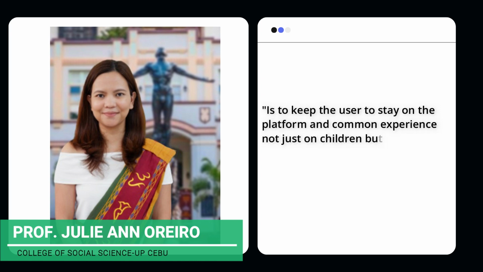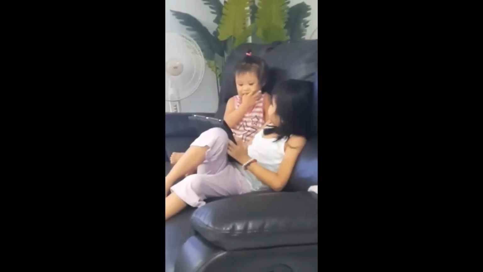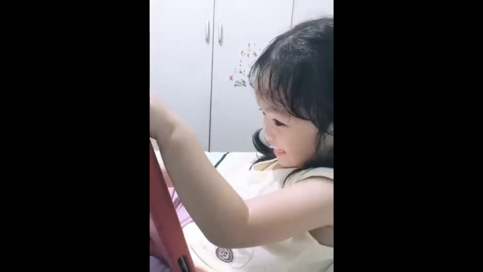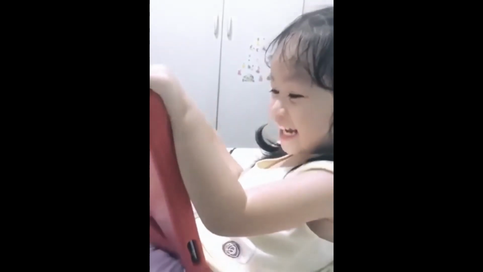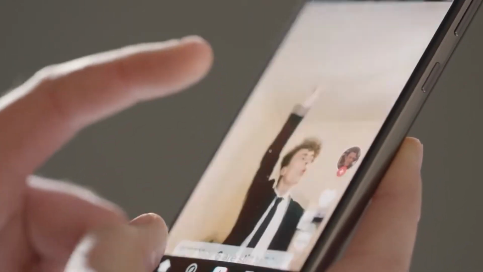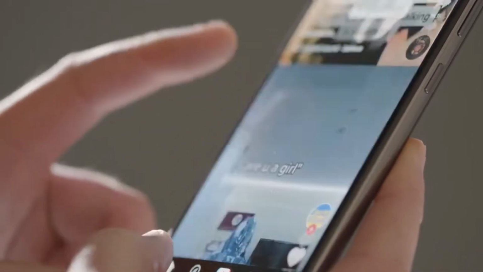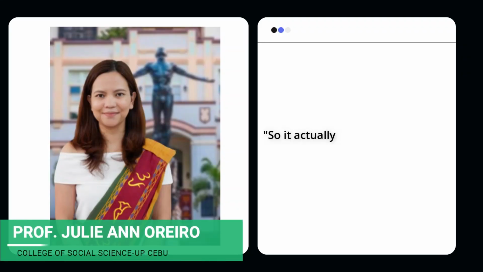And common experience, not just of children, is that you stay on the platform for a very long time, not noticing the time has passed already. So from a child's perspective, we know that children are driven more towards immediate gratification, right? Immediate gratification. And this algorithm actually feeds that desire for immediate gratification. So if they're shown a content they don't like, they just scroll. And then, oh, this is what I like. And then they will be fed with more and more content that they like.